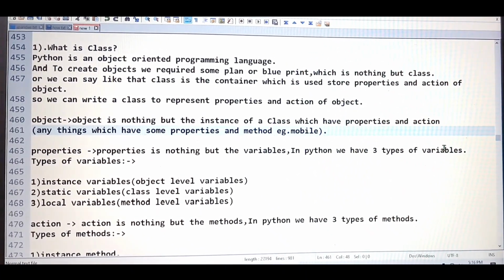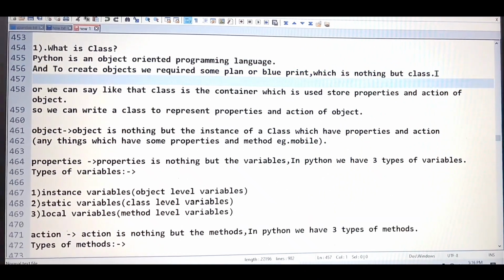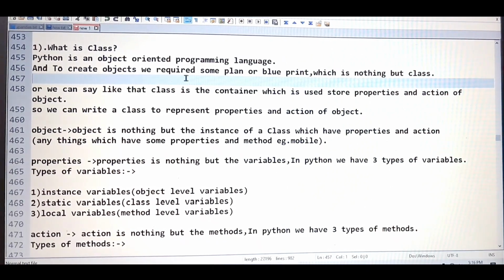Again, I'm repeating, what is the class? I know this first definition is a little bit confusing, but this is the standard definition people like to say in the interview: Python is an object-oriented programming language, and to create the objects, we require some plan or blueprint, which is nothing but the class.